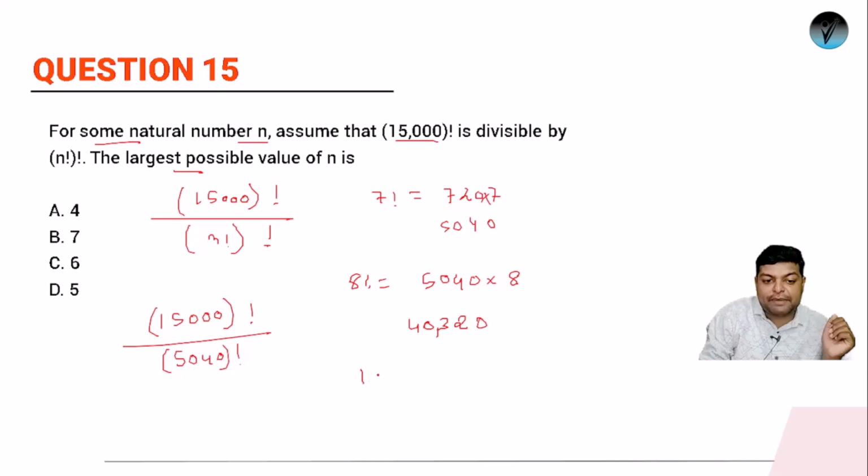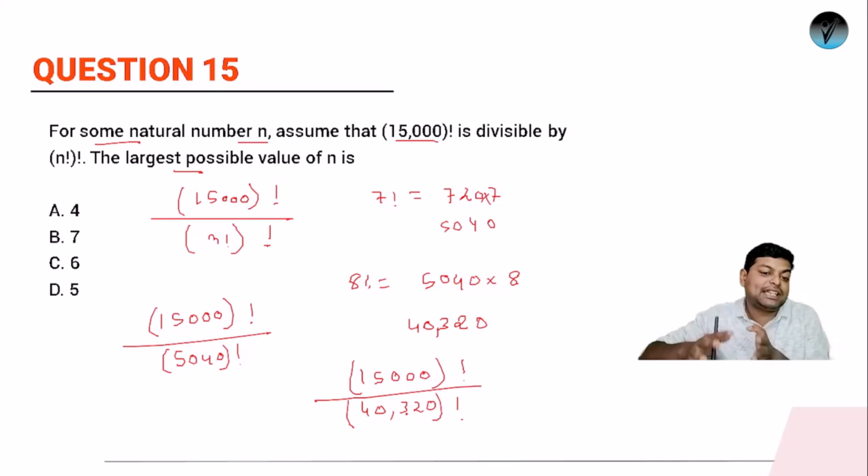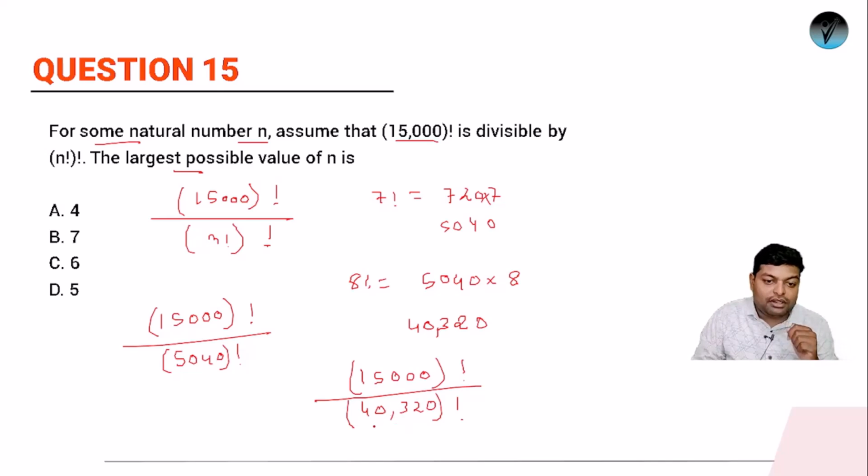Then in that case, 15,000 factorial has to be divided by 40,320 factorial. Is it feasible? 40,320 factorial will be 40,320 into 40,319 into 40,318 and so on. And obviously 15,000 is smaller than 40,320. So the numbers in the expansion of 15,000 factorial cannot completely divide this.